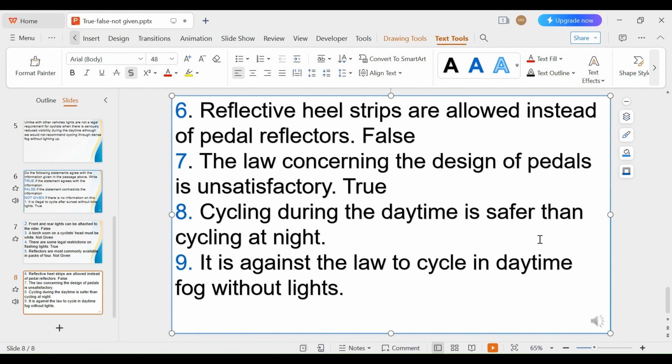Cycling during the daytime is safer than cycling at night. So what is the opposite of safer? Dangerous. If we see cycling during the daytime is more dangerous than cycling at night, or cycling during the night is safer than cycling during the daytime, so that will be false. So let's see if it's false or not given. Usually false and not given confuse a lot. So it is better if you double check it. If you see the question, make it negative. If it doesn't match with the negative, that means it will be not given.